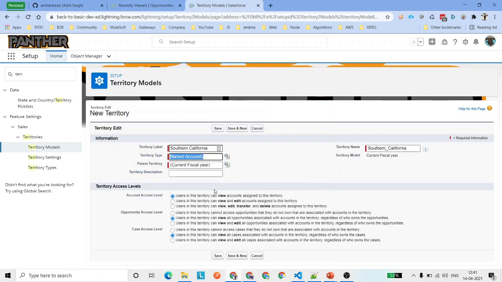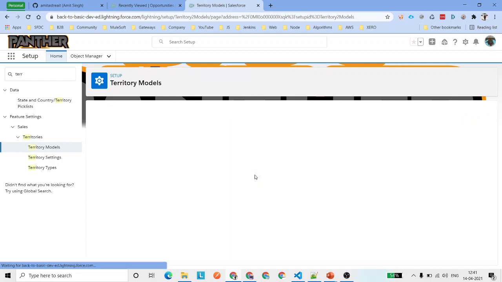Just go ahead, select named account, and give the description. Now for Southern California, I only want to give the view access to the users for all the objects. I have got accounts, opportunity and cases, and I only want to give the view access. I will go ahead and click on save. You also need to go ahead and click on save.